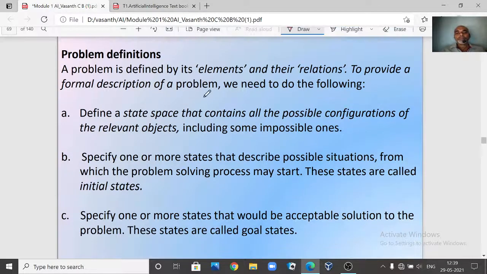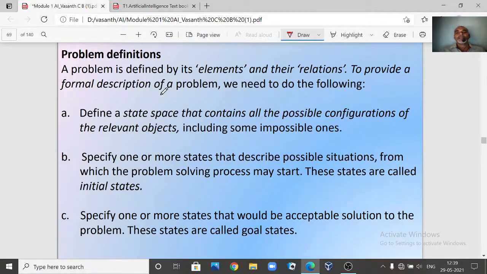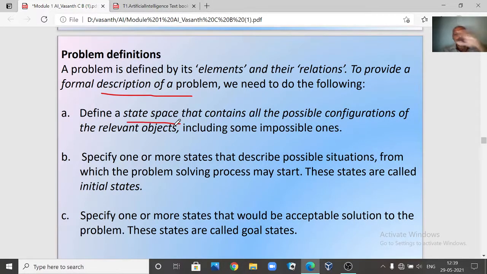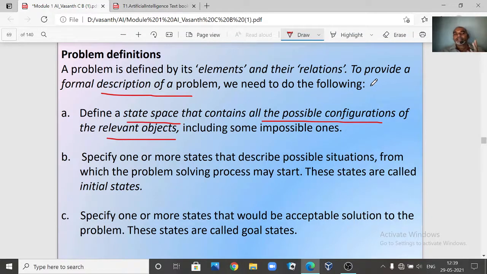Now more precisely, we can define it in a different way also. Now you can see there is another formal definition of a problem. It says that to provide a formal definition of a problem we need the following things, right? What is that? Define a state space. Now those 6 points that we just discussed, we can put them in a more formal way. Define a state space that contains all possible configurations of relevant objects, right? So you define a state space with all possible configurations, then